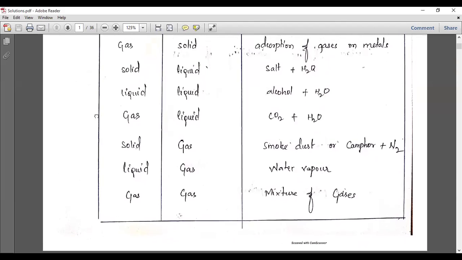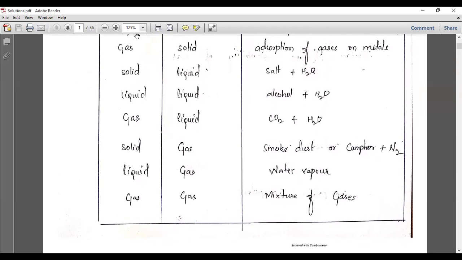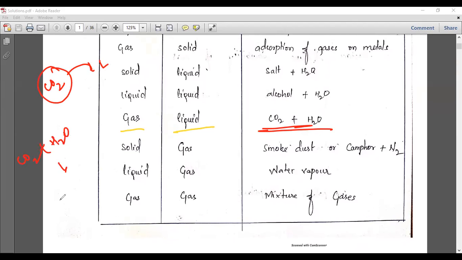See here, again, the gas which is dissolved in a liquid phase. This particular example is also very important. Generally gases are dissolved in a liquid. The best example is CO2. In cool drinks, CO2 is dissolved. When CO2 reacts with H2O, you get a compound H2CO3.